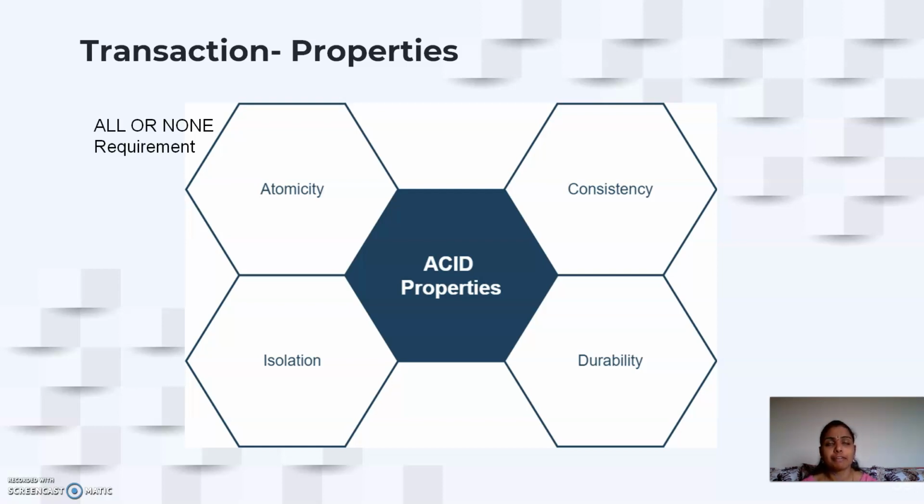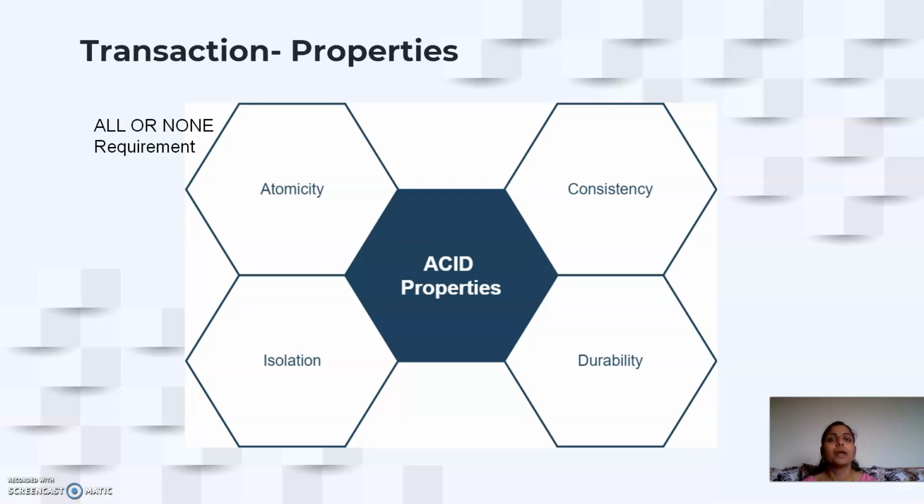So if a power failure or any system failure has occurred and the transaction is not successful, in that case all operations will be undone. That is your none operation. If the transaction is successful, that is, the debit from your account and the credit into the other person's account has happened, we call it all operations performed. So atomicity is called the all or none requirement. Either all operations of a transaction are performed and then we say the transaction is successful, or if a transaction fails, none of the operations will be performed.